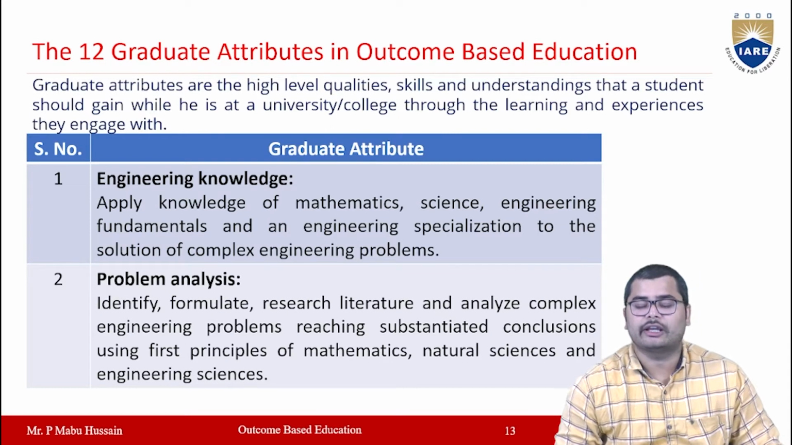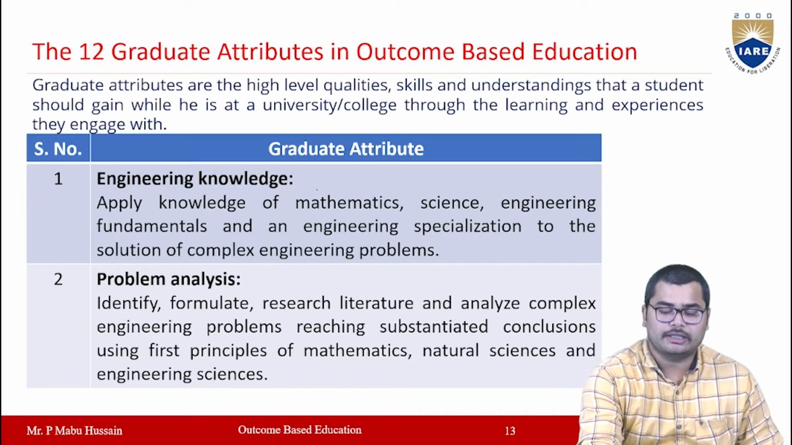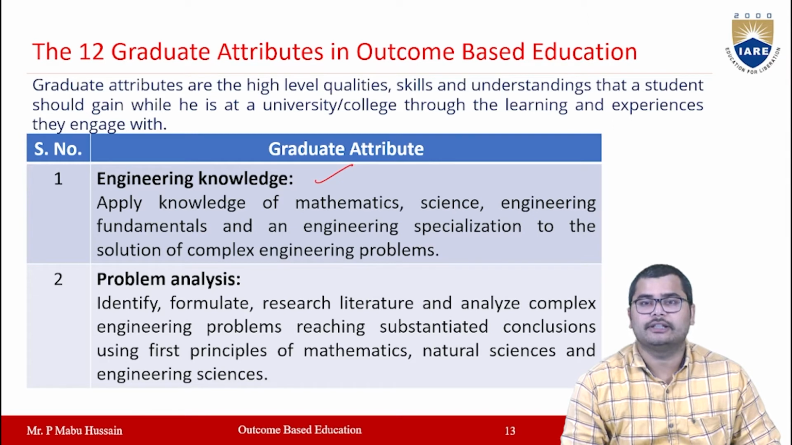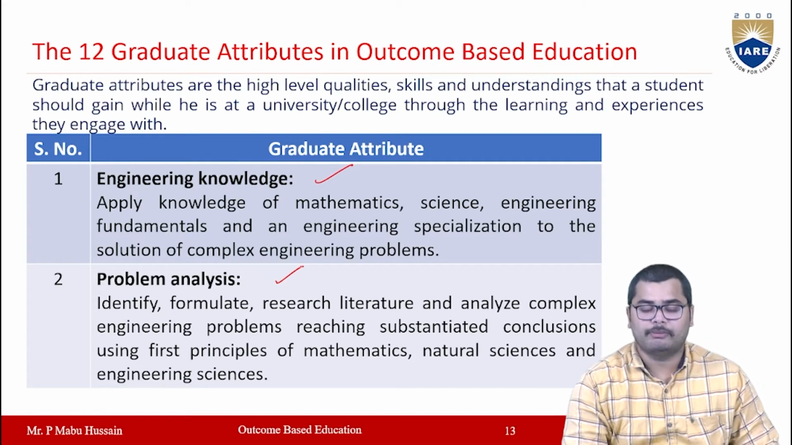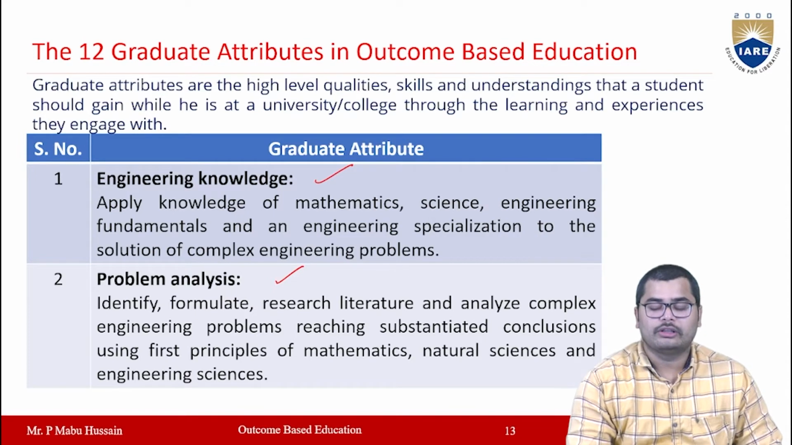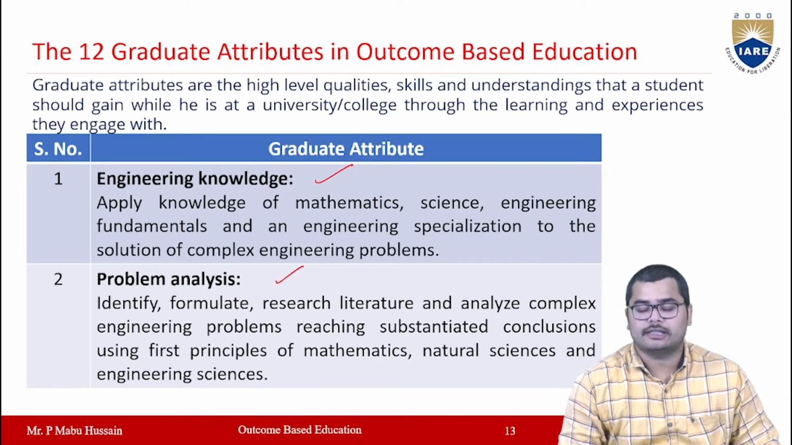Let us see what are the 12 graduate attributes which are defined by NBA according to the OBE. The first one is engineering knowledge. In engineering knowledge, we can apply mathematics, science, engineering fundamentals, and engineering specialization to the solutions of complex engineering problems. Then problem analysis. In problem analysis, you can identify and formulate research literature, and you can analyze complex engineering problems, reaching substantiated conclusions using first principles of mathematics, natural sciences, and engineering sciences.